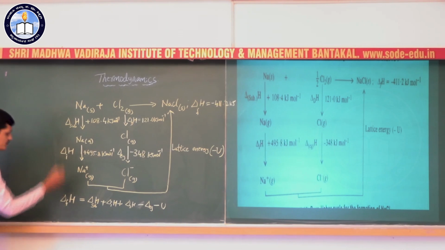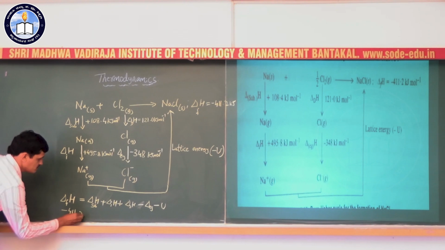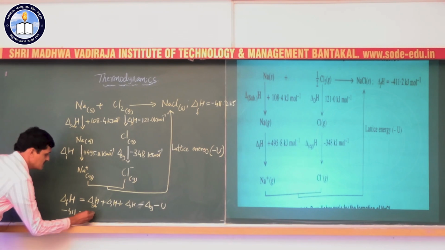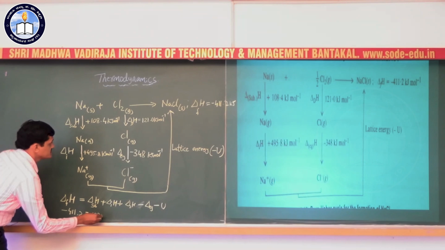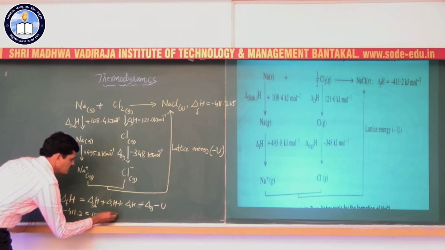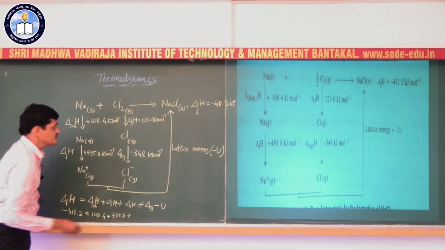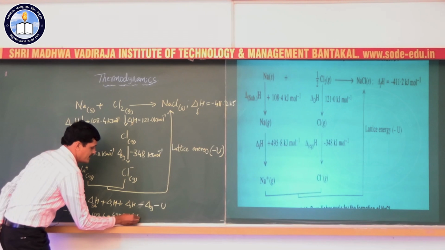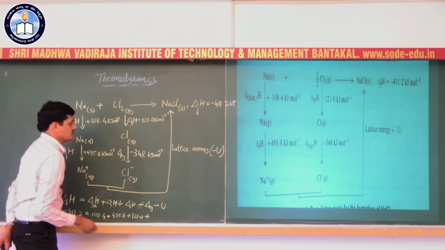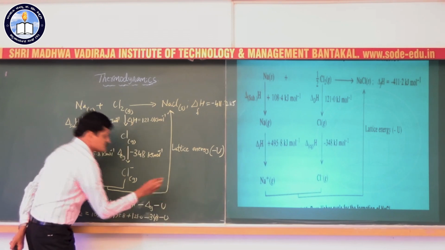Enthalpy of formation is minus 411.2, enthalpy of sublimation is 108.4, ionization enthalpy is 495.8, plus dissociation is 121.0, minus electron gain enthalpy is 348, minus U.